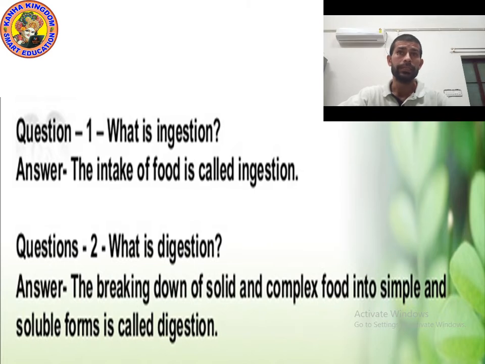So the process of taking food into the mouth is called ingestion. Yes, the process of taking food into the mouth is called ingestion.